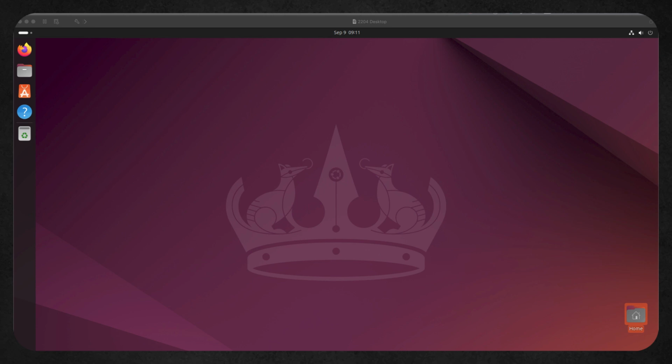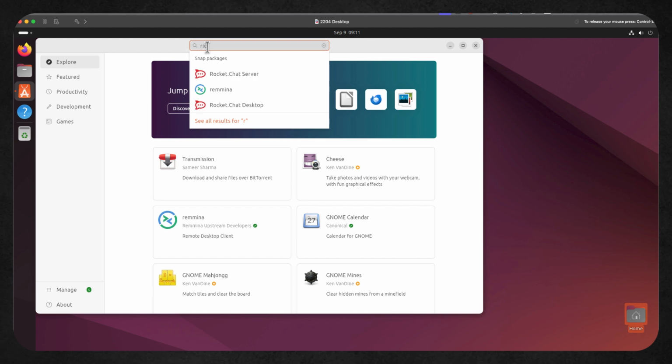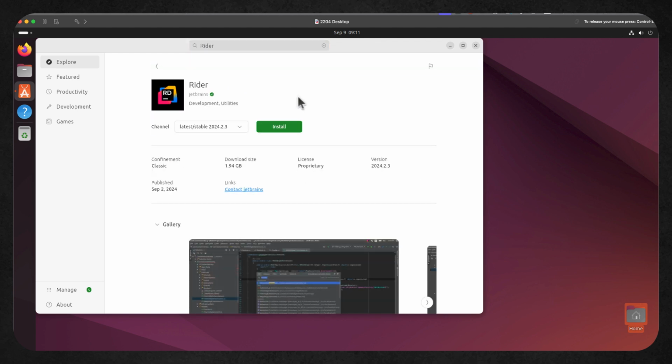And so long as we have the .NET framework runtime on our operating system and host architecture, we're going to be able to execute the code, keeping our code common across the different applications and architectures that we have to work on. Now, if I go through into my App Center, I'm going to be able to install Rider from JetBrains. We don't have Visual Studio available to us. We only have Visual Studio Code available to us on Linux.